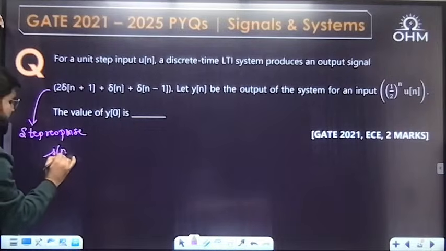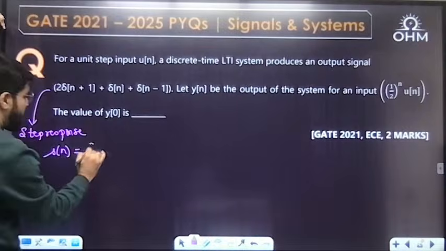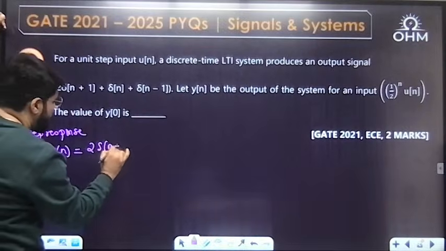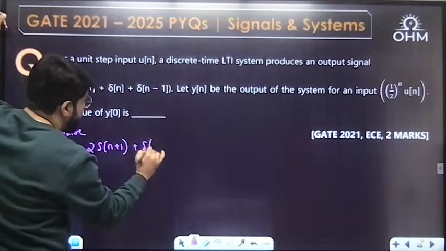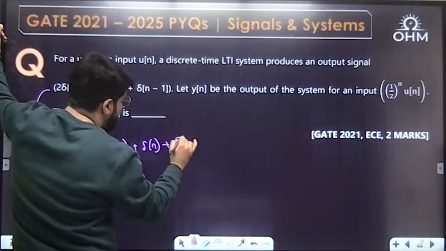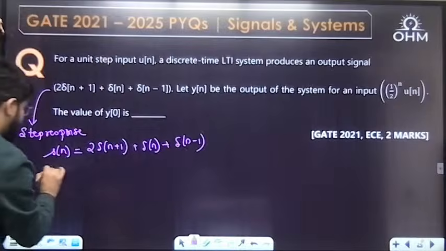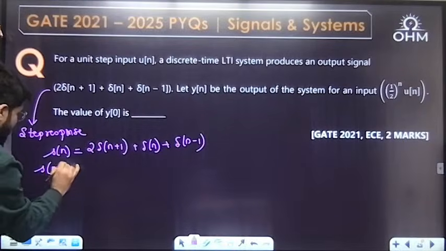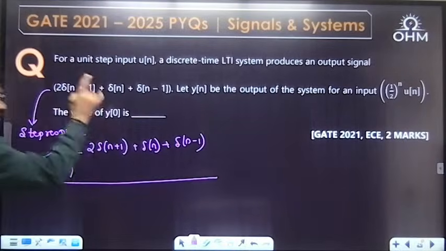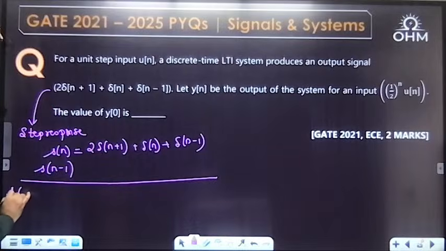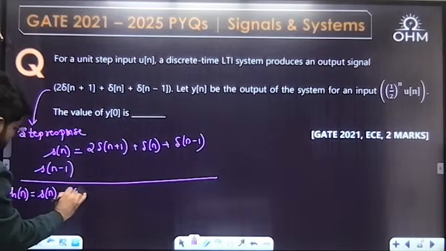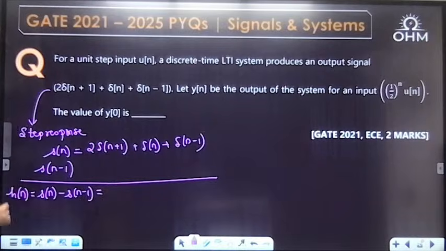So what is given? Step response, I'll call it Sn, is 2 delta n plus 1 plus delta n plus delta n minus 1. If this is Sn, what is Sn minus 1? Why am I writing Sn minus 1? Because without applying the Z transform, you can write down this Hn. Even if you apply the Z transform, you will require the impulse response of the system. In time domain, the impulse response is given by the subtraction of these two step responses, Sn minus Sn minus 1.